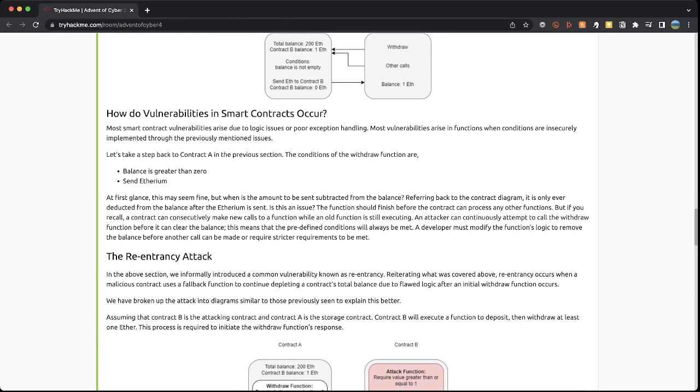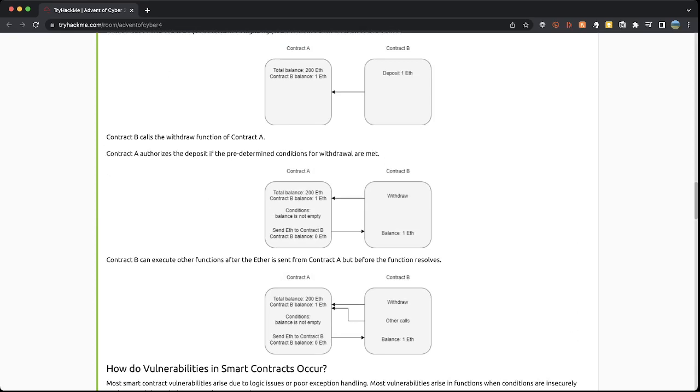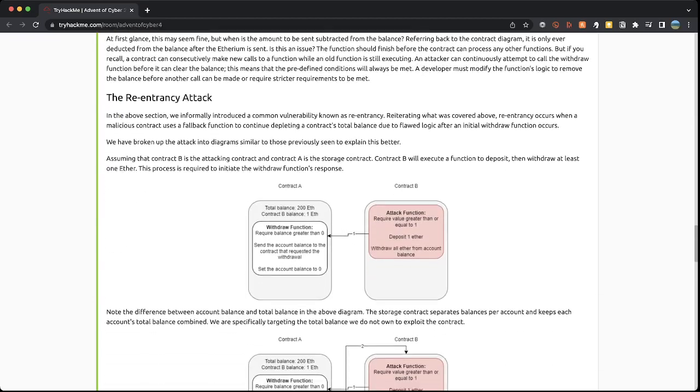So where are the vulnerabilities in the smart contracts? The vulnerabilities come from where it's very basic here. Yes, balance is not empty, so contract B wants to withdraw from contract A, but at no point are we specifying, yes, the balance is not empty, but to what figure. And that's where the loopholes can start to come, because we haven't designated a figure of what's available to either withdraw or available to send across.